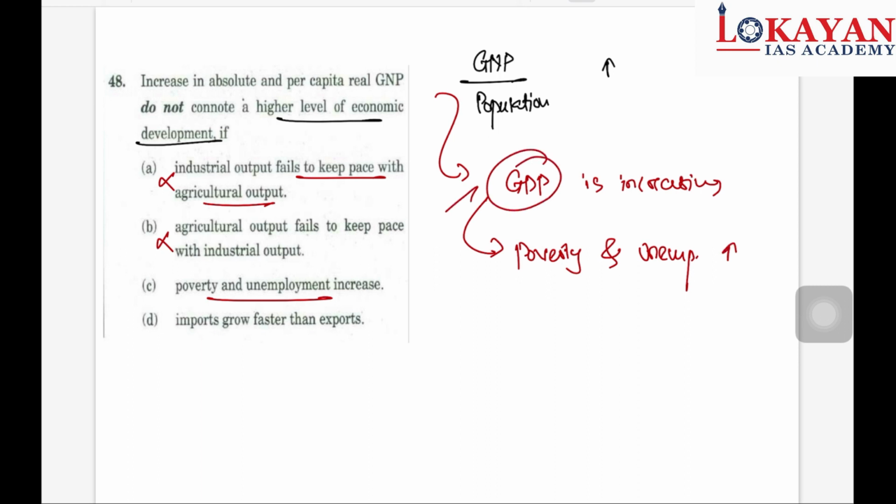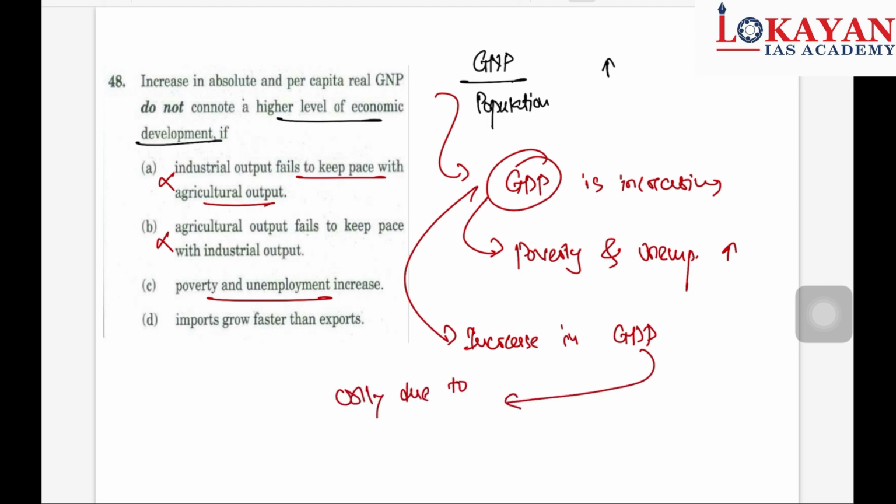This increase in GDP is only due to a certain section of population, and the remaining percentage of population is not doing well.